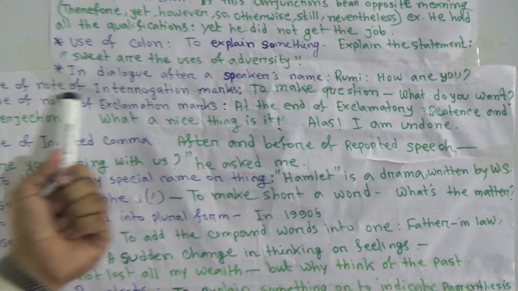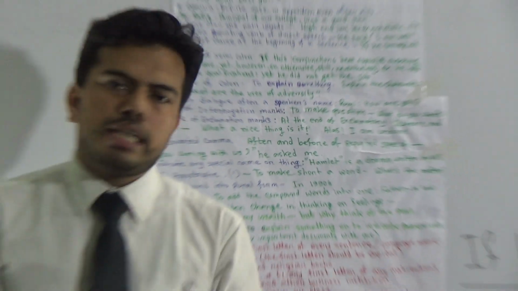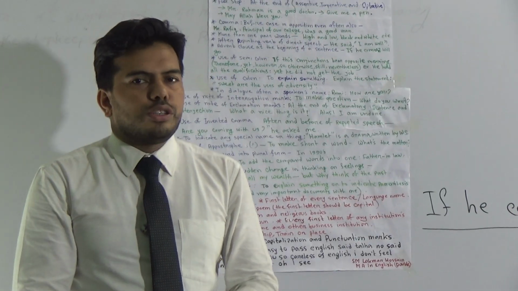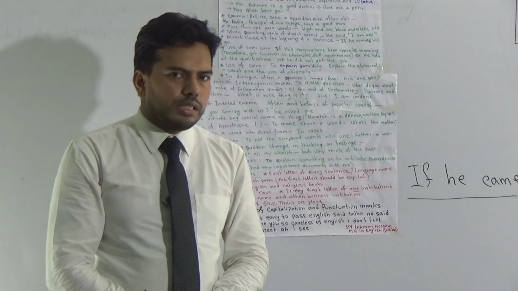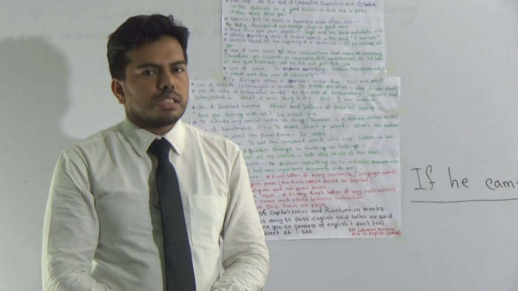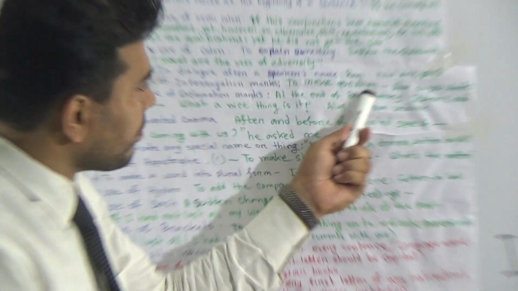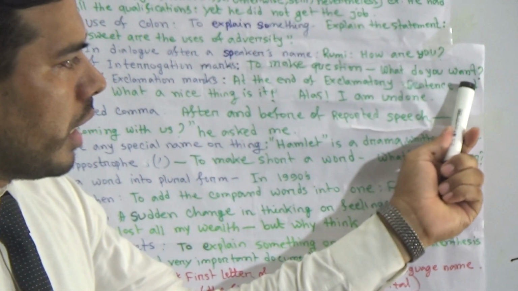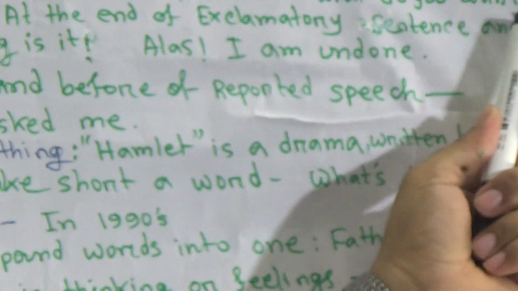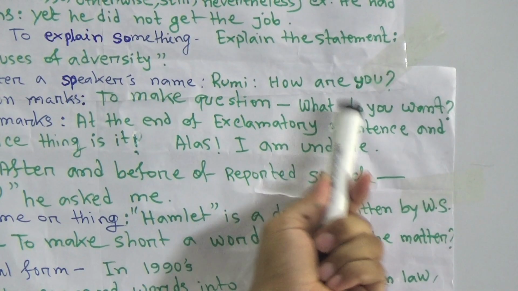Okay, then use of note of interrogation mark is very easy for you, because to make a question in a sentence, we must use a question mark at the end of the sentence. If I say, what do you want? At the end of the sentence, we of course use question mark here.